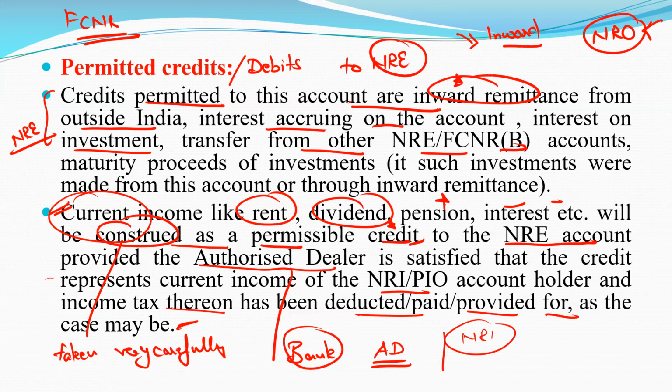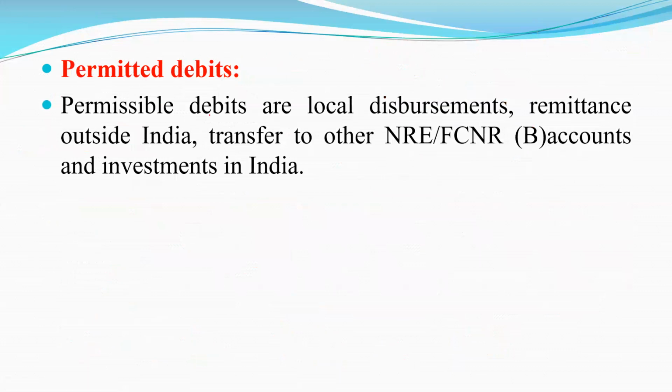So these are the permitted credits, and they have to satisfy the authorized dealer that this income is only their current income. Now, next are the debits. Permissible debits are local disbursements, remittances outside India, transfer to another NRE or FCNR account, and investment in India.